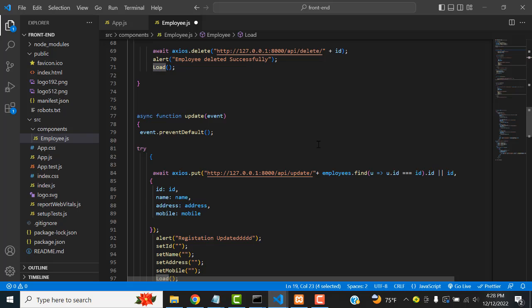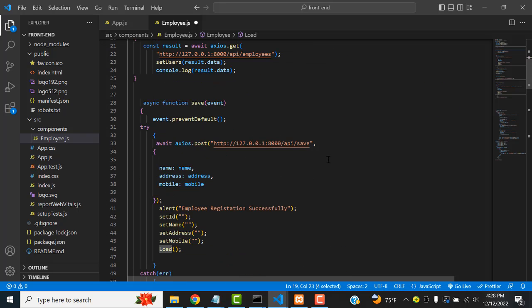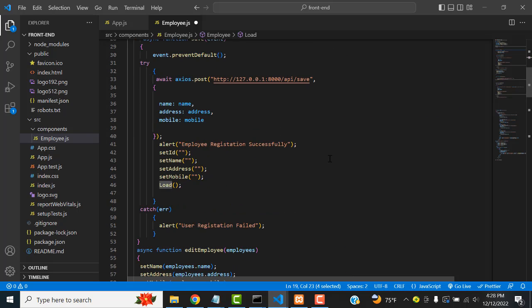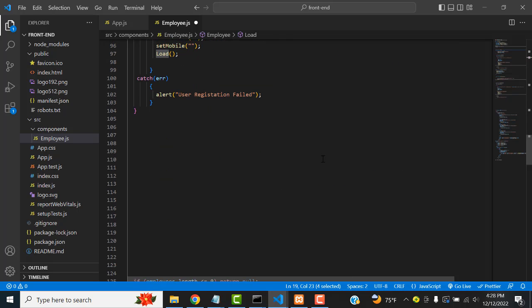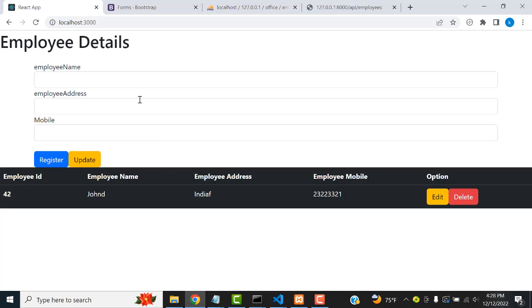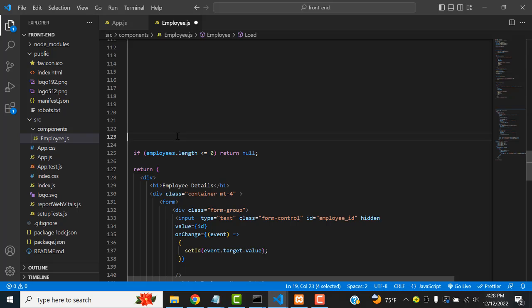This is how we do the CRUD operation: save, update, delete, and view records on API request. Very simple. All this source code I provide on my website. Don't worry, you will be able to get it.